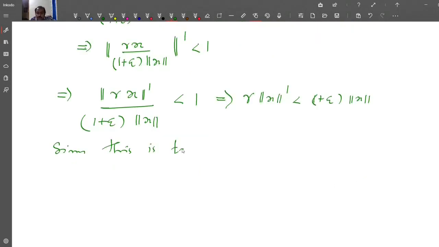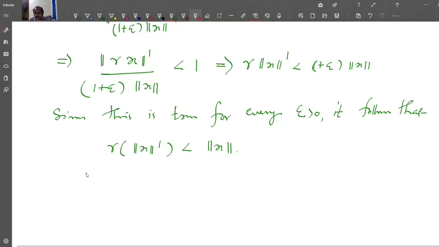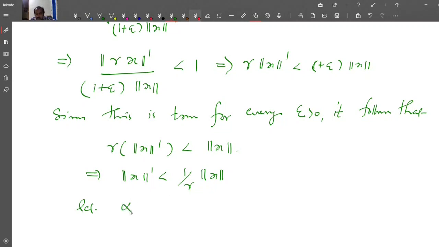Since this is true for every epsilon positive, it follows that r into norm dash of x is less than norm x. This implies norm dash of x is less than 1 by r into norm x. Let alpha be equal to 1 by r. So this implies norm dash of x is less than 1 by r times norm x. That implies norm dash of x is less than alpha times norm x for all x in X.